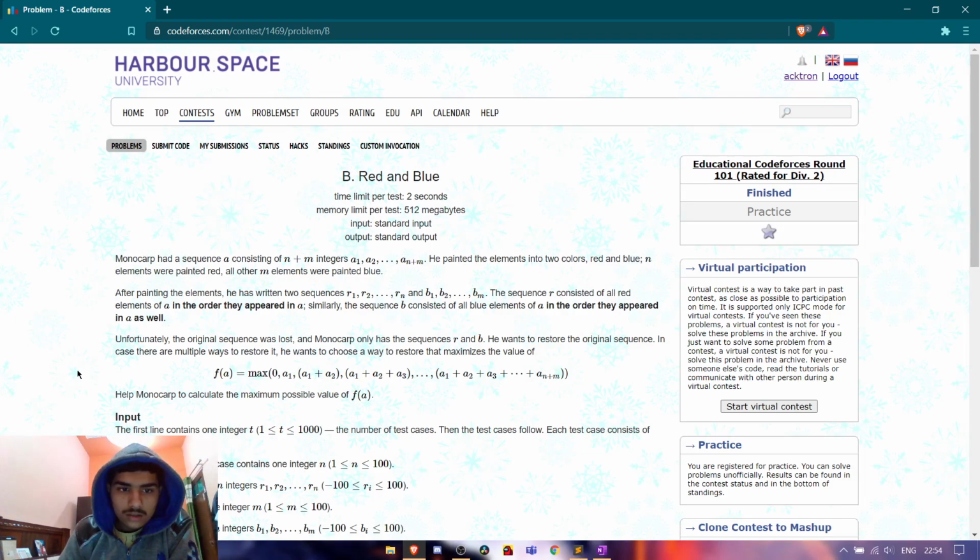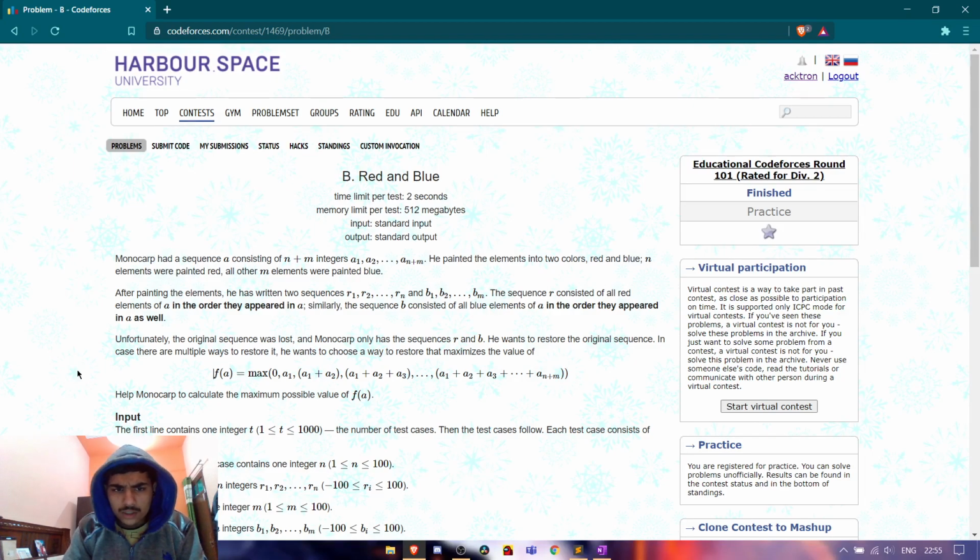Now he unfortunately lost the original sequence, and he needs to find the maximum prefix sum that he can make of that sequence, such that he arranges it properly.